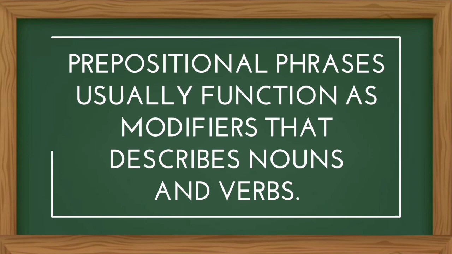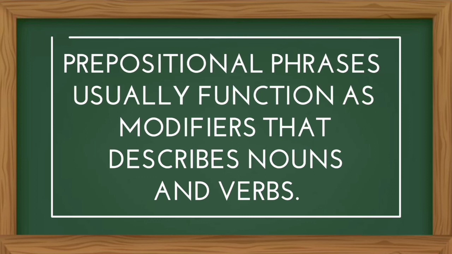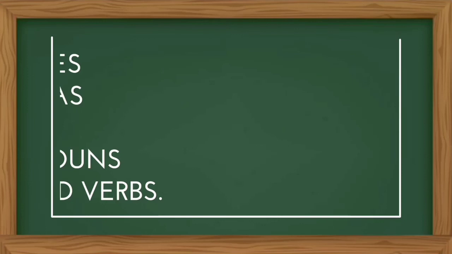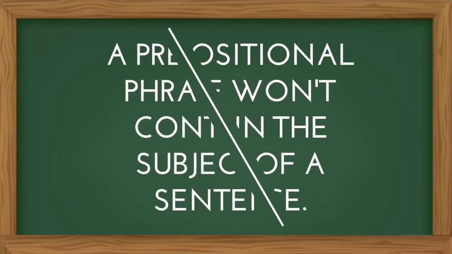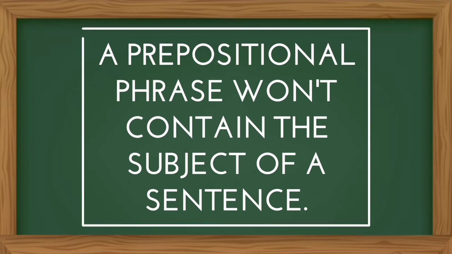Prepositional phrases usually function as modifiers that describe nouns, which are adjectival phrases, and describe verbs, which are adverbial phrases. And lastly, take note that a prepositional phrase won't contain the subject of the sentence.